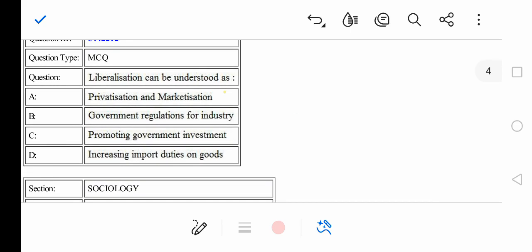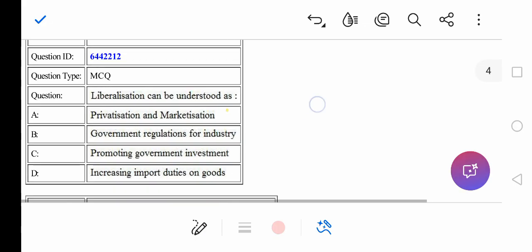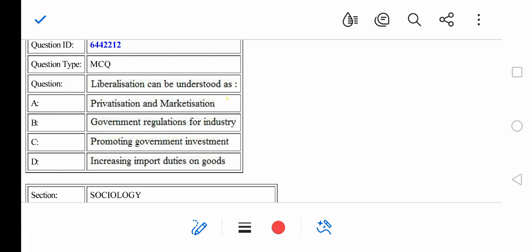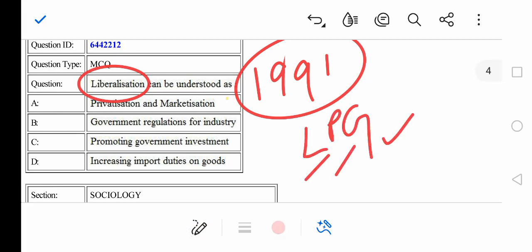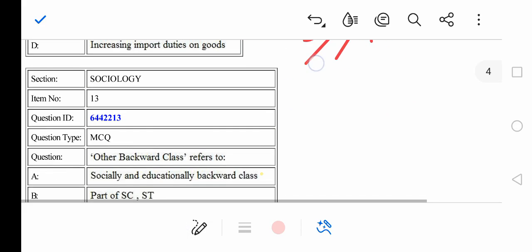At least learn the basic ones which you think will come in your exam, right? So what is the question number? Question number 12 states, liberalization can be understood as... okay, liberalization we all know, right? If you can remember, the LPG reforms: liberalization, privatization and globalization. So liberalization can correctly be defined as privatization and marketization, right? So option A is the correct answer.